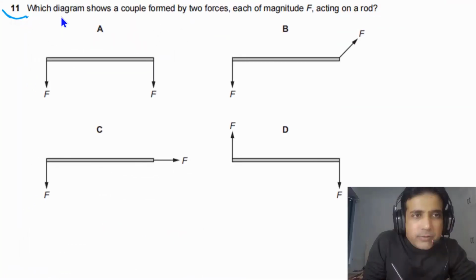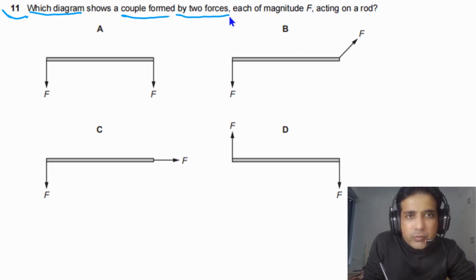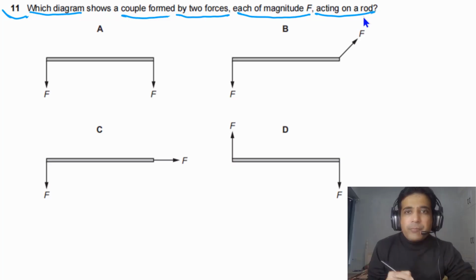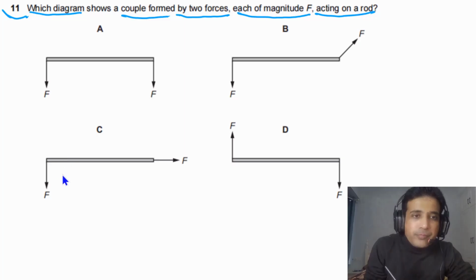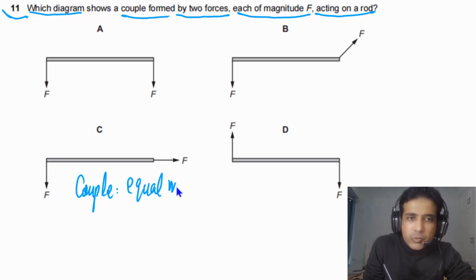For question number 11, we need to find out which diagram shows a couple formed by two forces, each of magnitude capital F acting on a rod. First of all, we need to understand when two forces form a couple. Forces will form a couple if they have equal magnitude. So the first condition is equal magnitude.